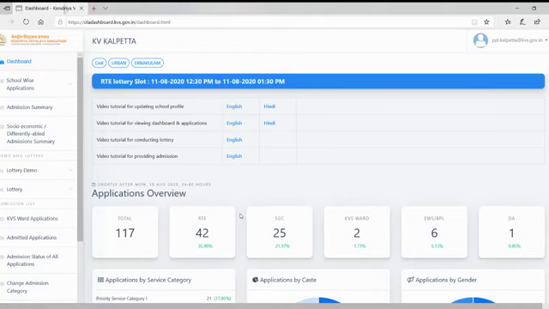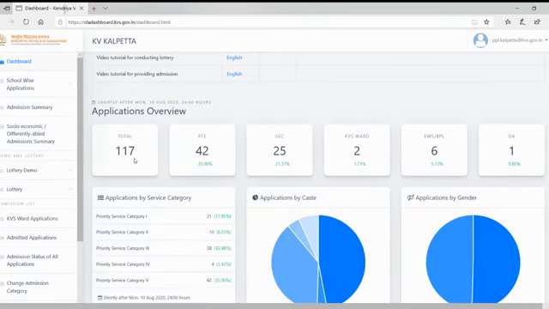So here you can see that totally we have received 117 applications. We have only 40 seats. Out of that, 42 are RTE, 25 SGC applicants are there, 2 KVS ward grandchild are there, 6 EWS and 1 differentially abled. These are according to the applications that they have given. So we will be verifying the documents once they are selected.